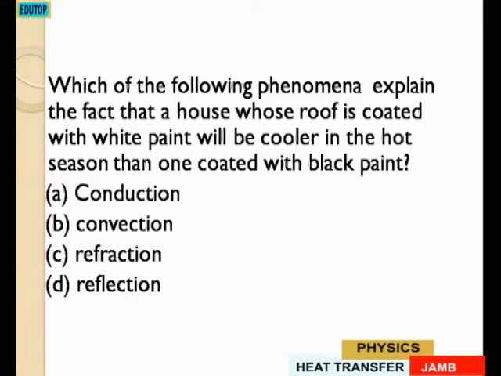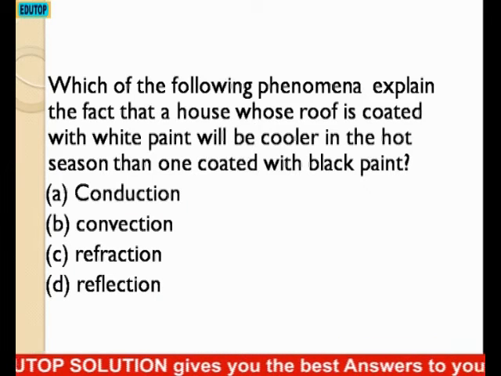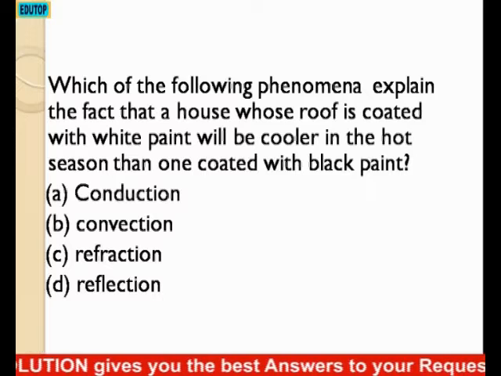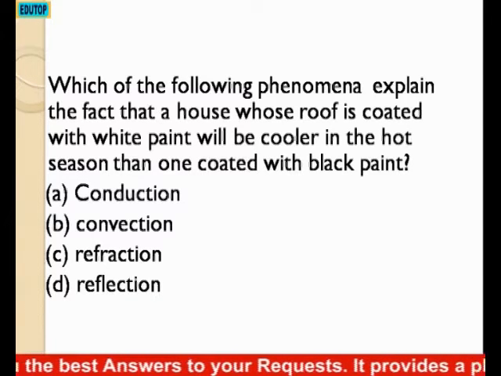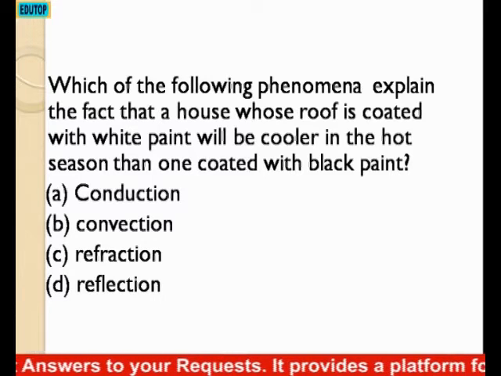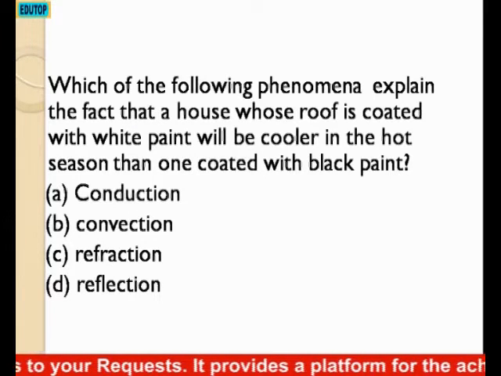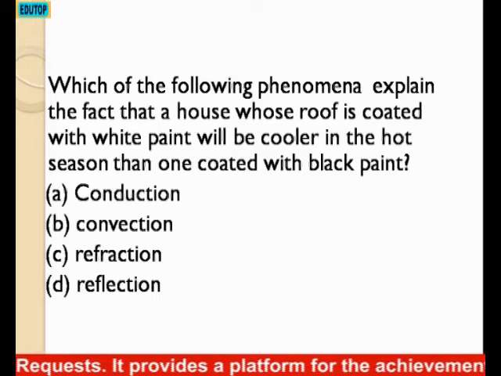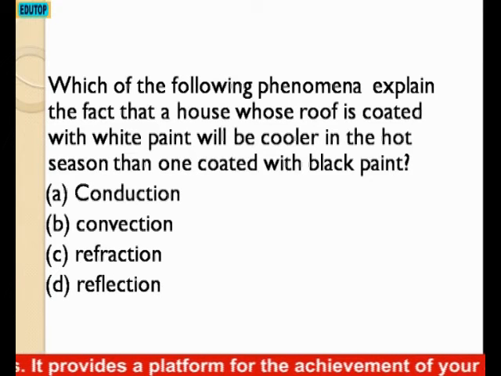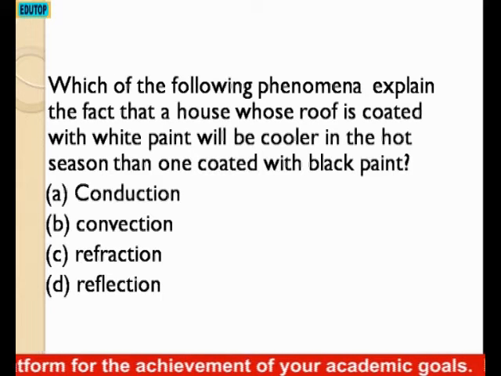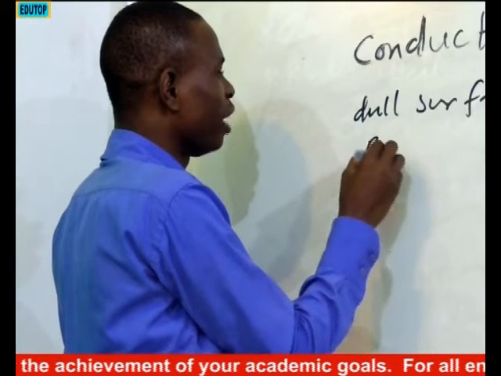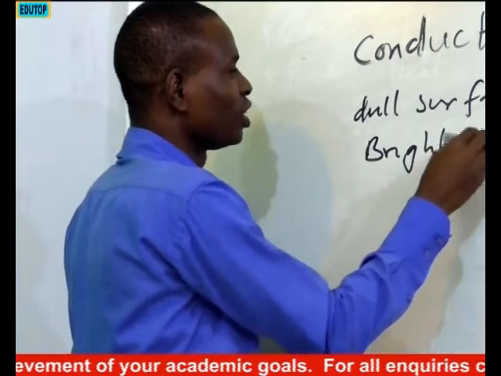Question number 5. Which of the following phenomena explain the fact that a house whose roof is coated with white paint will be cooler in the hot season than one coated with black paint? The phenomena in charge of this is conduction, in the sense that we have a dull surface and we also have a bright surface.